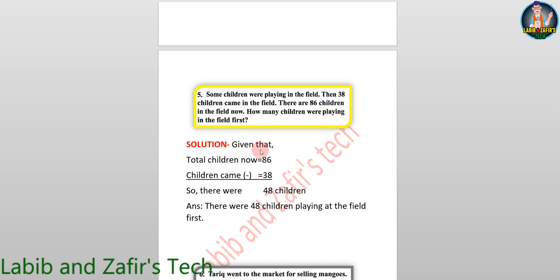Solution. Given that total children now 86, children came 38. So here 6 is not greater than 8, so 16. 16 minus 8 equal 8. Then 1 in hand. 3 plus 1 equal 4. 8 minus 4 equal 4. 48 children. So there were 48 children. Answer. There were 48 children playing at the field first.